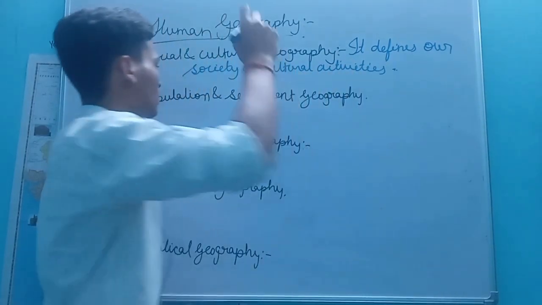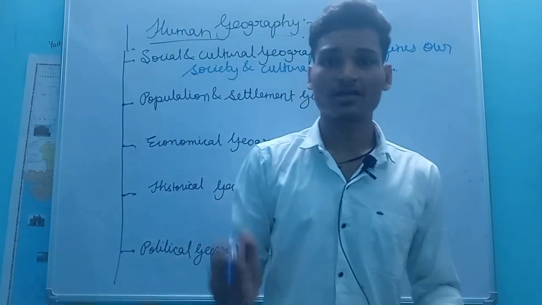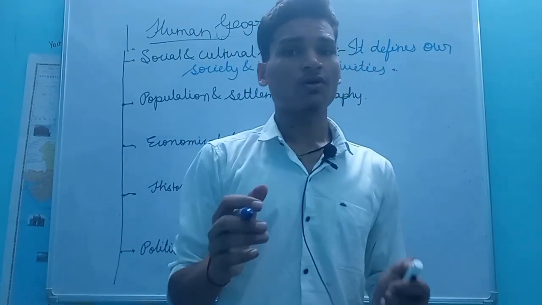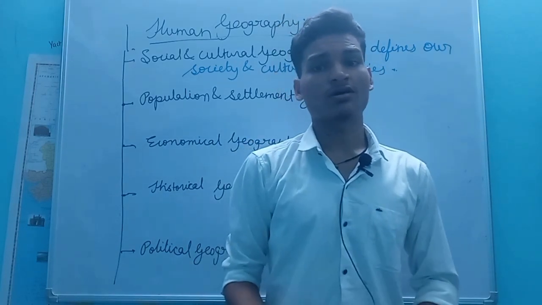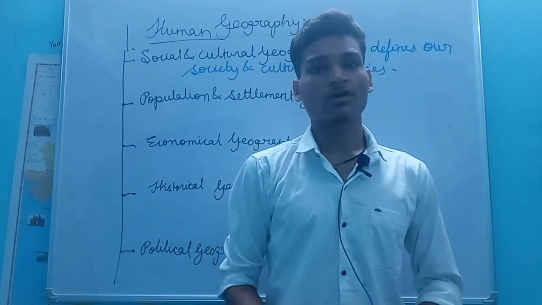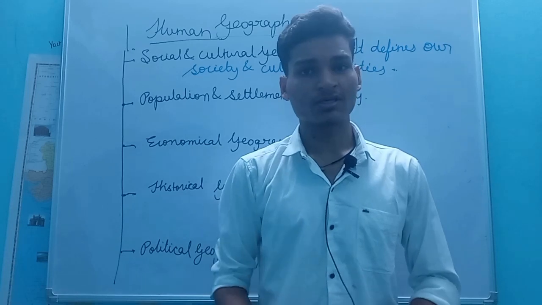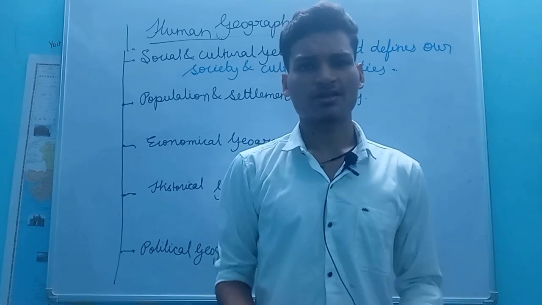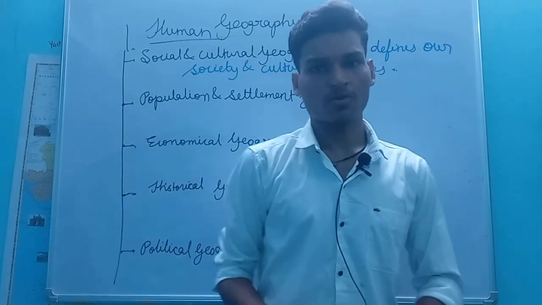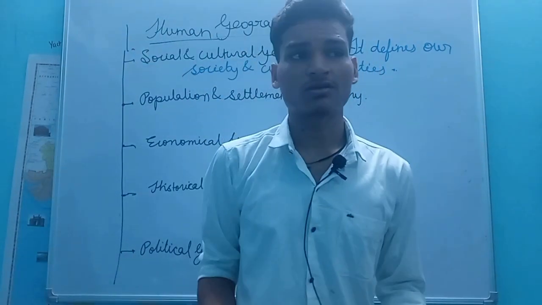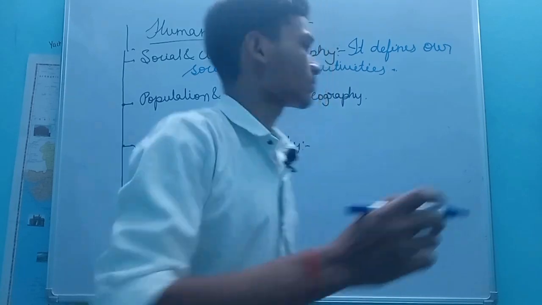Okay, the second one is population and settlement geography. In this we define population growth, sex ratio, population density, and more. There is a lot we discuss about population, such as migration.